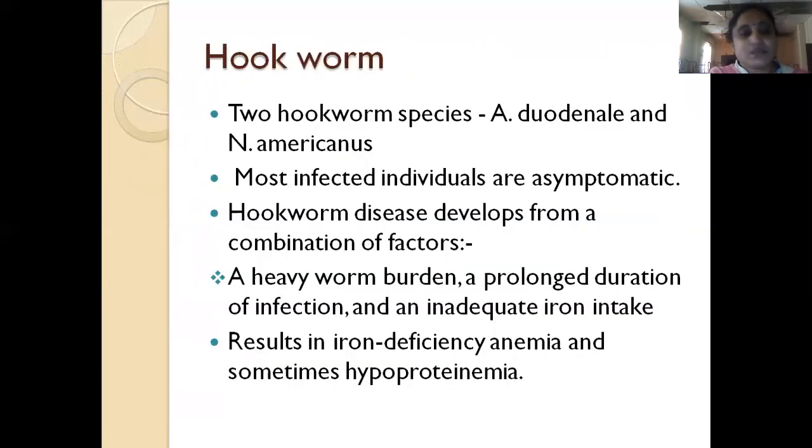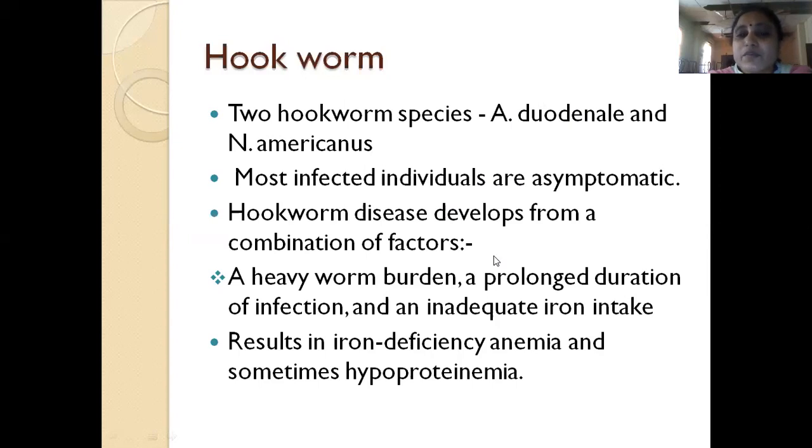Now the next organism is hookworm infestation. In hookworm, you have two species. One is Ancylostoma duodenale, the other one is Necator americanus. Most of these hookworm infestations are asymptomatic, and disease develops from a combination of factors.